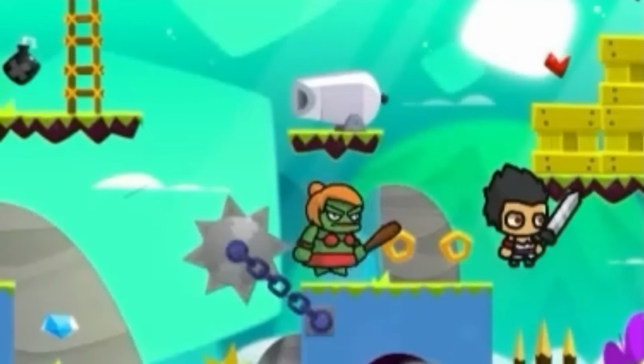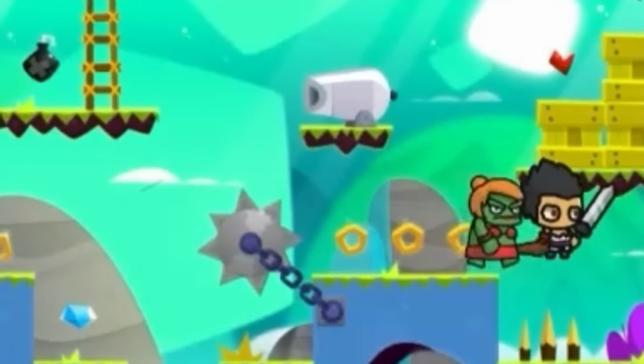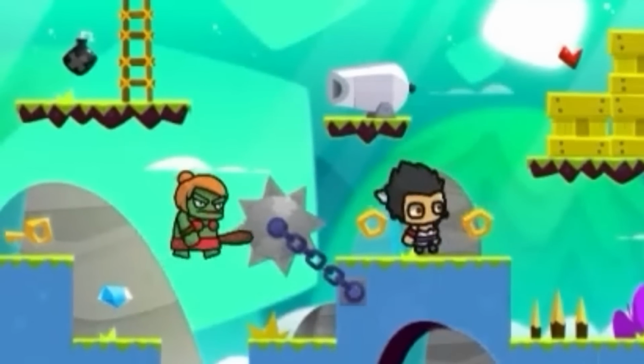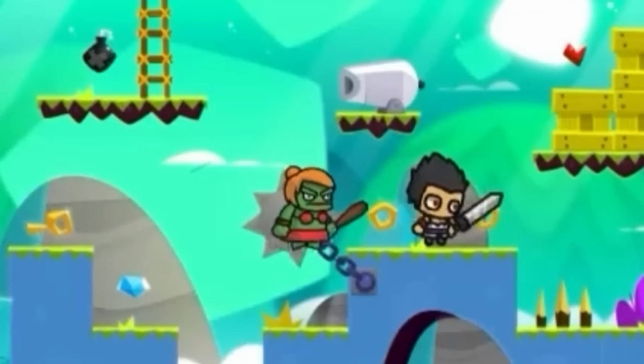Now I need to do my attack. Right now, I'm pressing space. I can't attack. She's upside down. Wait, hold on. I need to fix that. There goes my attack animation. But I need to make it play when I press like space or something.